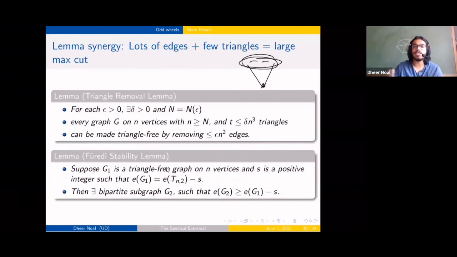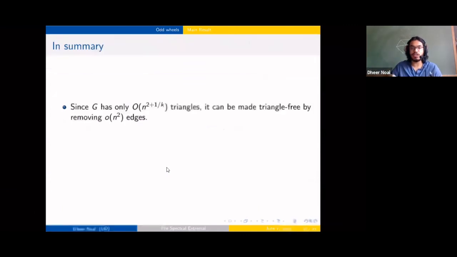And Furedi stability lemma then tells us that if you have a graph which has a lot of edges and it is triangle free, then you can remove few more edges and you have a bipartite subgraph. Right? So triangle removal lemma, remove few edges, make it triangle free. Furedi's result, remove few more edges, you have a bipartite graph. So therefore we have a large maximum cut.